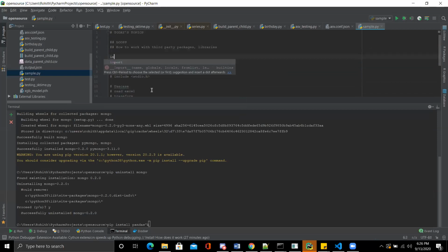You have the numbers library, you have the string library. There are many things. So this is how you import libraries and you work with them.